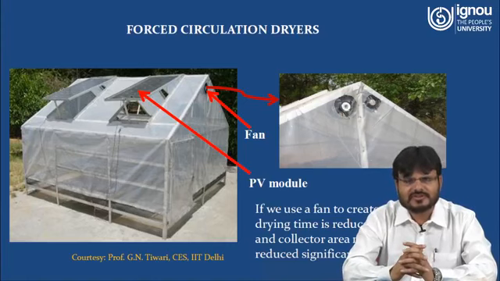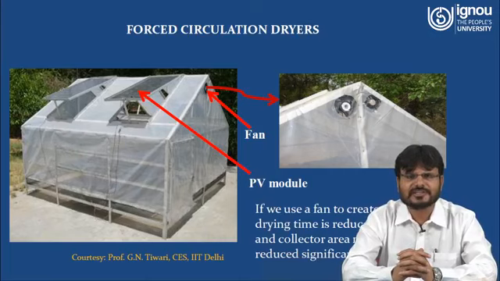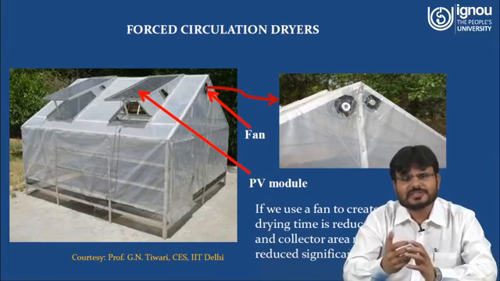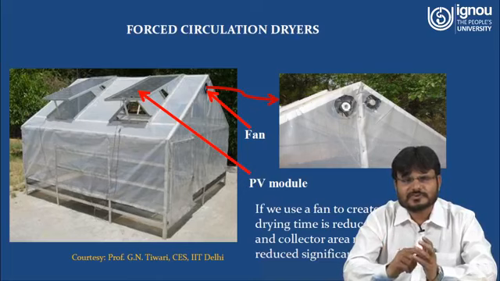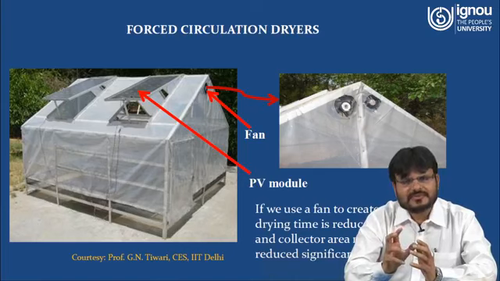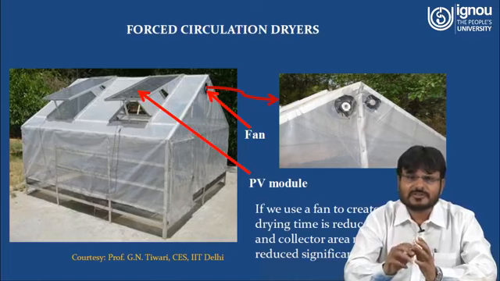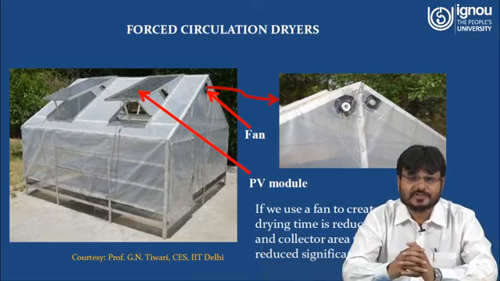Mass flow rate is denoted by m_f, that is rho A V. Rho is the density of the air, A is the area from which the air is coming out, and V is the velocity of the air coming out of the chamber. Rho is fixed, and once the area is made, the area is fixed. What you can control is the velocity of the air.